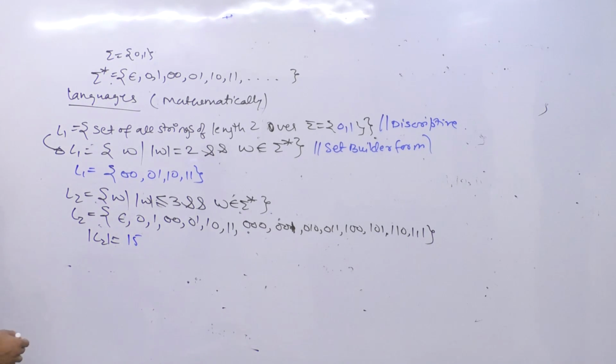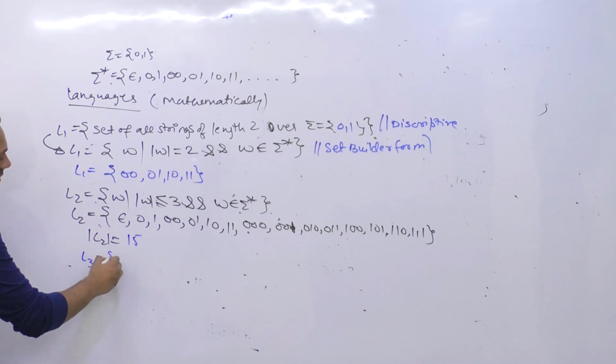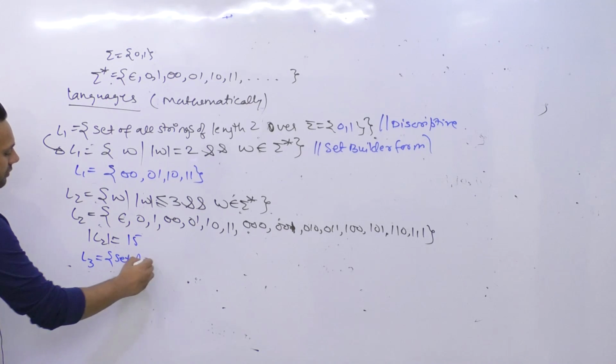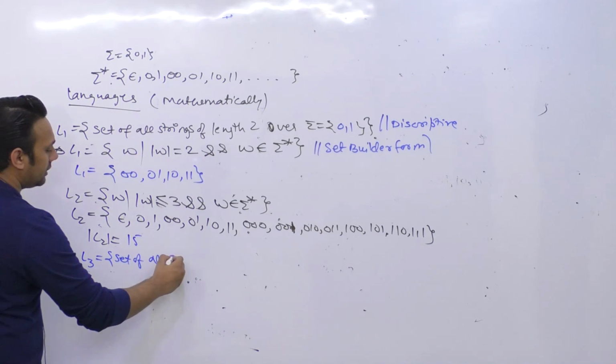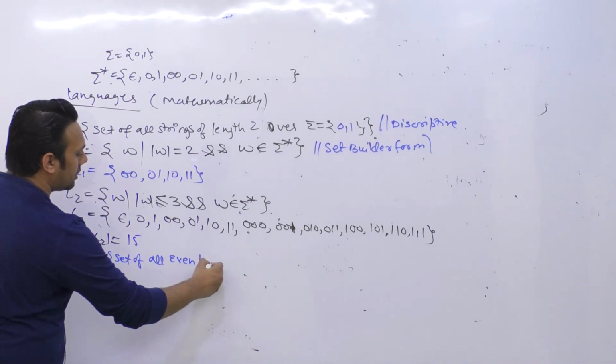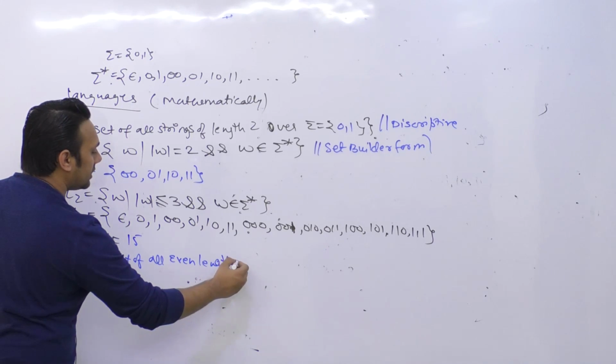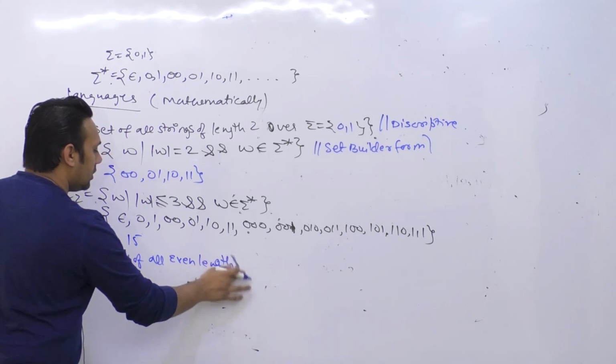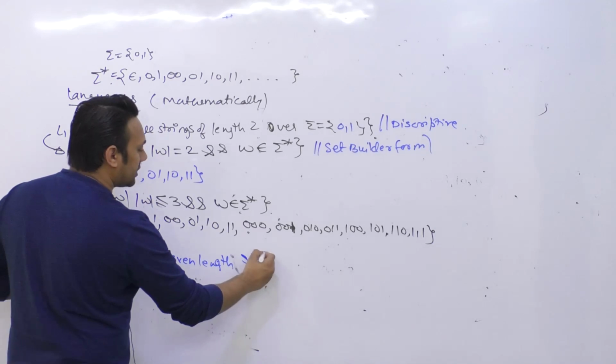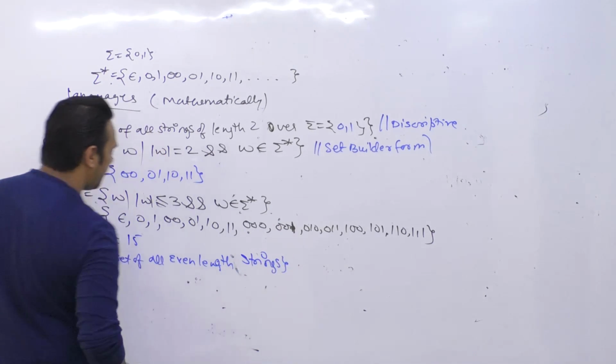Okay. I can also say that a language L3 means the set of all even length strings. All the strings whose length is even come inside this language.